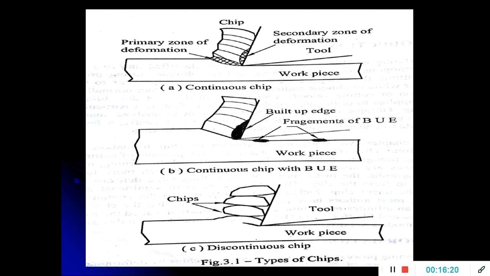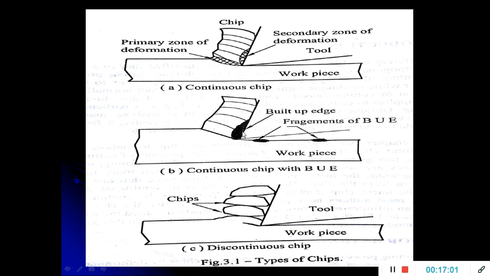These type of chips are obtained by machining a ductile material with high speed tools at an ordinary cutting speed. Means when you use the HSS tool at a very low cutting speed, a small amount of material is going to be adhered from the workpiece to the face of a tool, and a small amount of material is going to be adhered to the chip, and that type of chip is known as a continuous chip with the built-up edge. BUE means built-up edge. So this is nothing but the built-up edge. In the chip, a small amount of material is going to be adhered. This is known as a built-up edge.